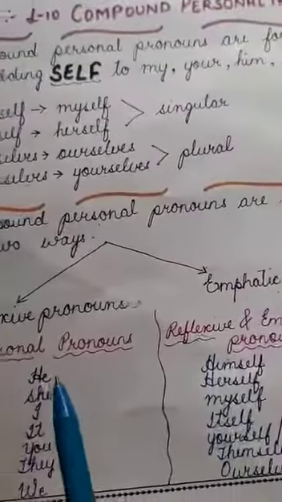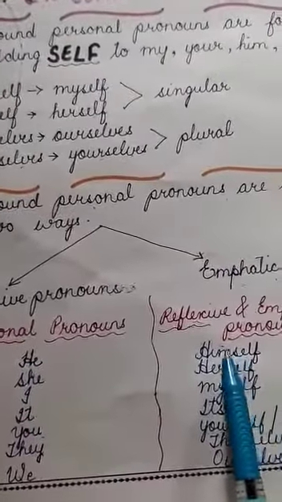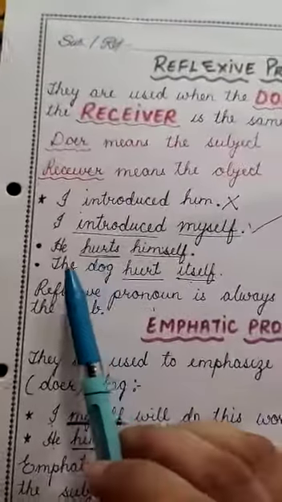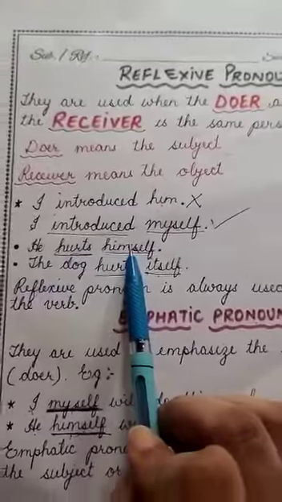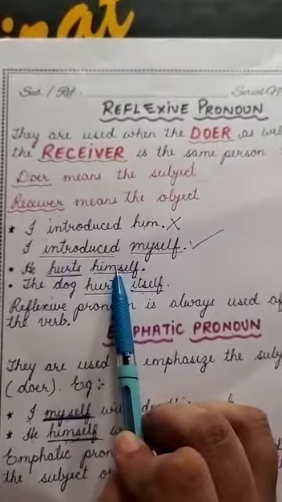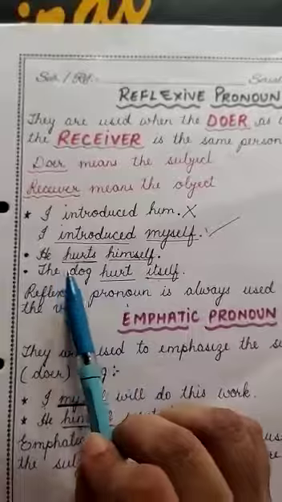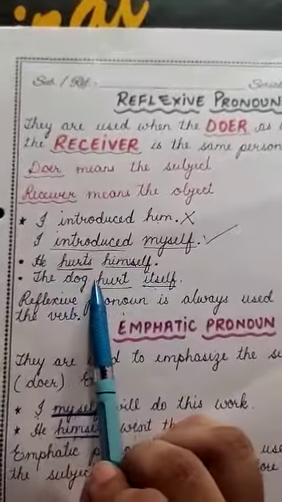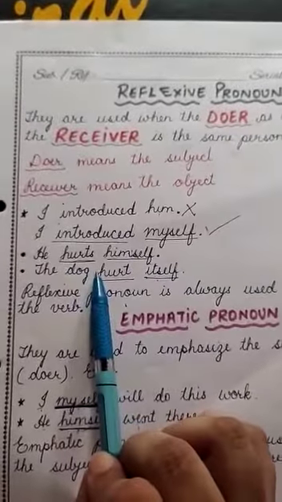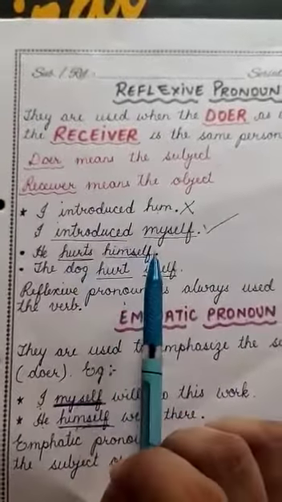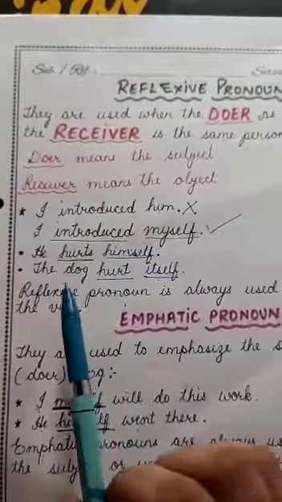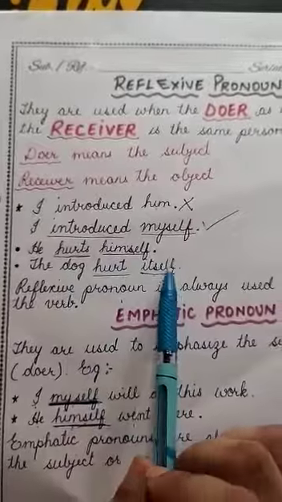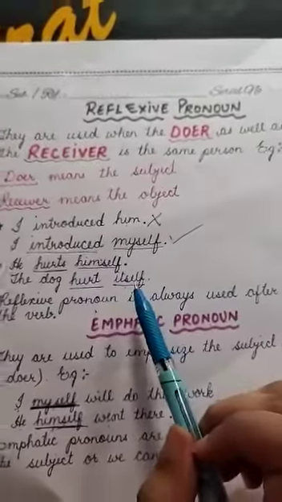See what I have told you here. He will be changing into himself. So, he hurts himself. This is also a reflexive pronoun. Same way, the dog hurts itself. We use it for animals. You know very well, it is a dog. We don't say he is a dog and she is a dog. We say it is a dog. So for it, we'll use itself. So this is again a reflexive pronoun.